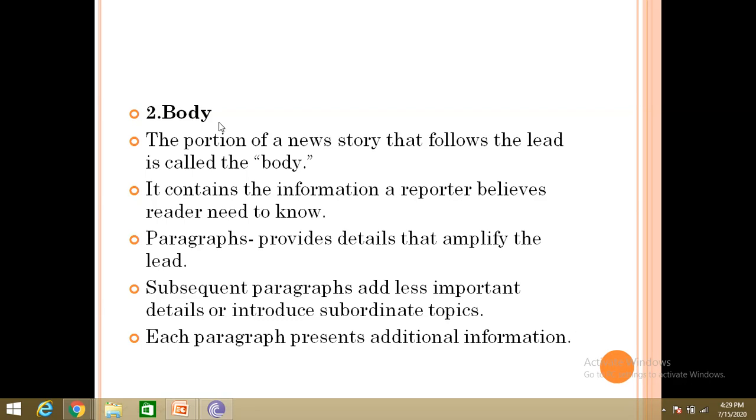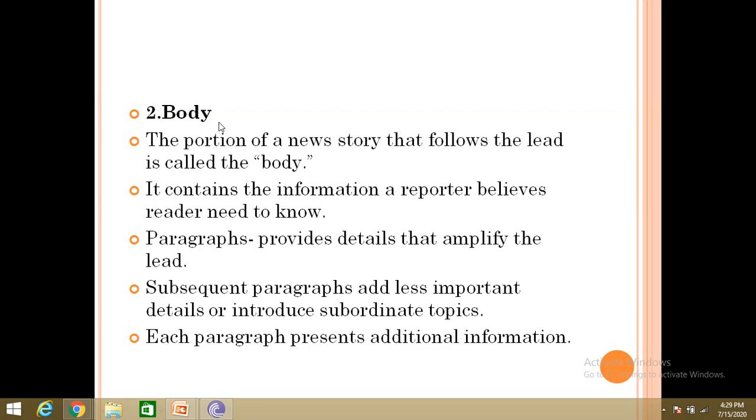"At 608, state registers its highest single day spike." This is actually the headline. Okay, the headline is different from the lead. Don't misunderstand, because even your seniors always had this confusion. They always confuse the lead with the headline. The lead is different, the headline is different.